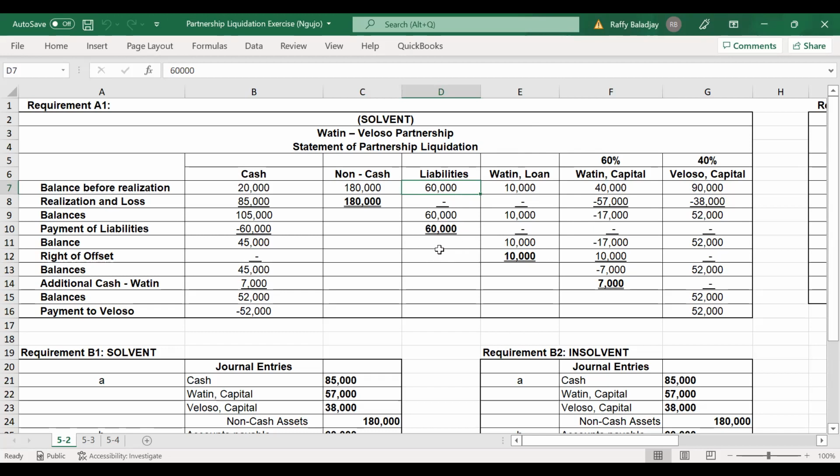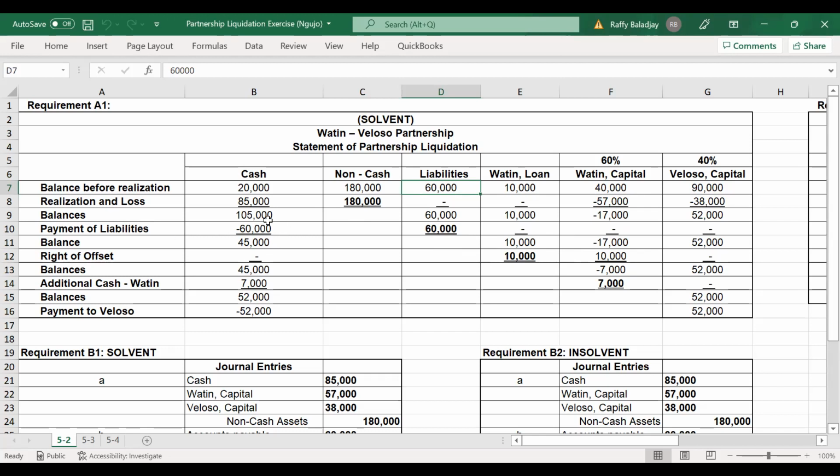As you can see, we do have an order of priorities. First, we will pay the outside creditors and then the inside creditors. The balance of your cash, after paying all the liabilities, will be distributed to the partners. So before we exercise the right of offset, let us first pay our outside creditors.